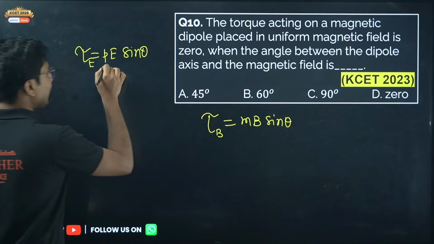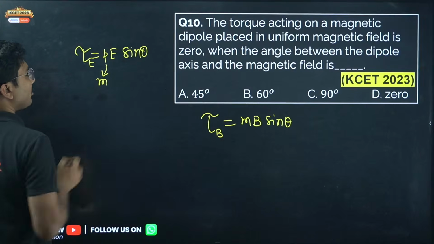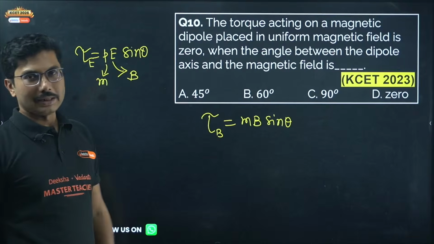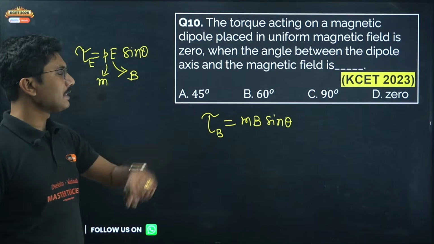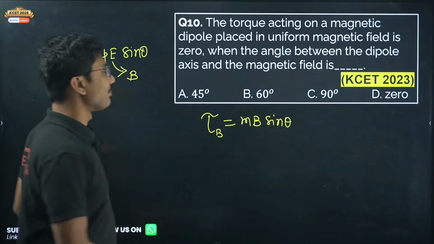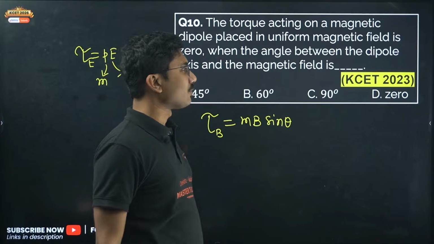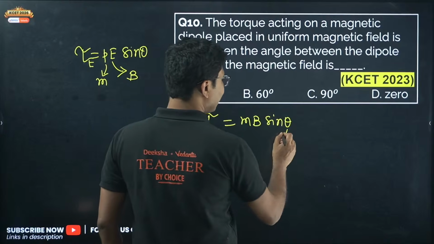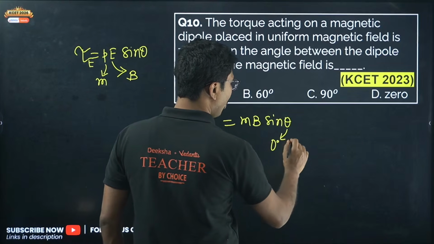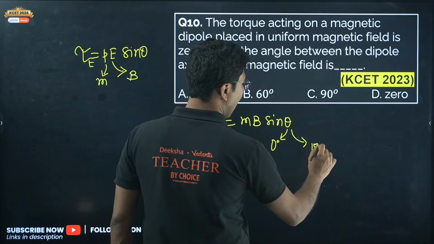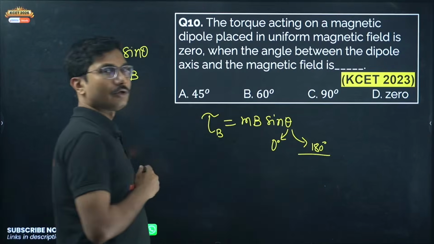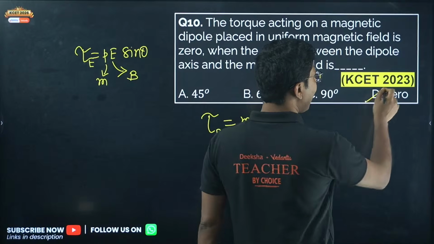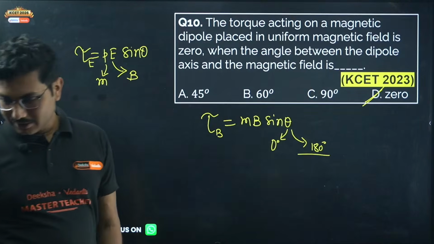Right? P is dipole moment. In case of magnet, dipole moment is M. E is electric field. For magnetic field, it is given by B. So MB sin theta. So theta is basically the same. So it is proportional to sin theta. So when will the torque be 0? Torque will be 0 at theta equals 0 degree or theta equals 180 degrees. At these two angles, the torque will be 0. So correct answer here, torque is 0 at an angle theta 0.